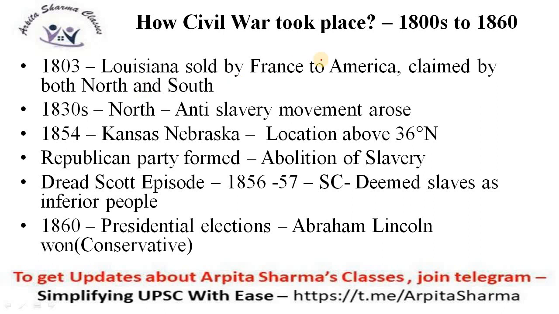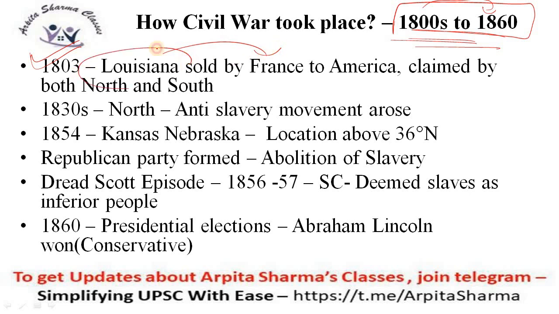Now the question arises how the Civil War took place, what were the reasons, and how everything proceeded from the 1800s to the 1860s. Firstly, in 1803, Louisiana was sold by France to America. Now this region was claimed by both the North and the South. In the 1830s, the people from the North demanded an anti-slavery movement because they did not believe in slavery.